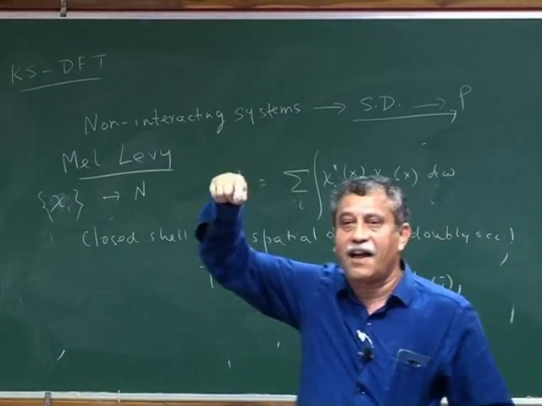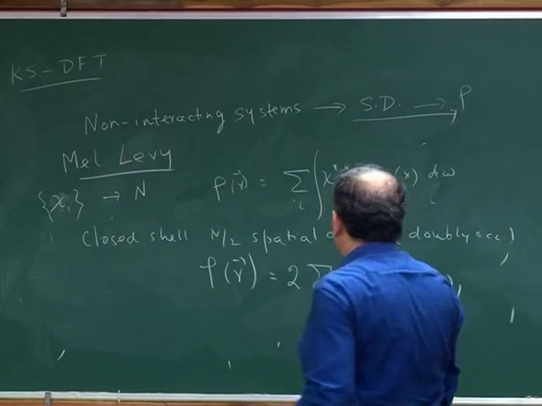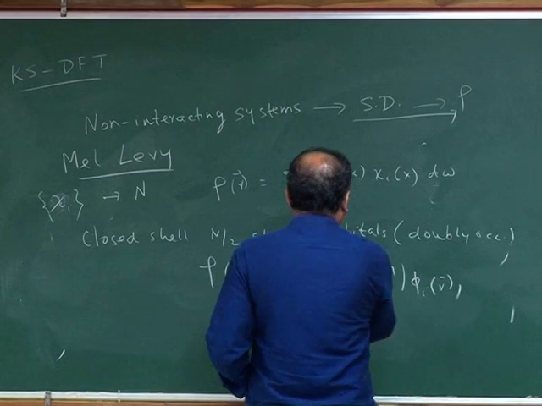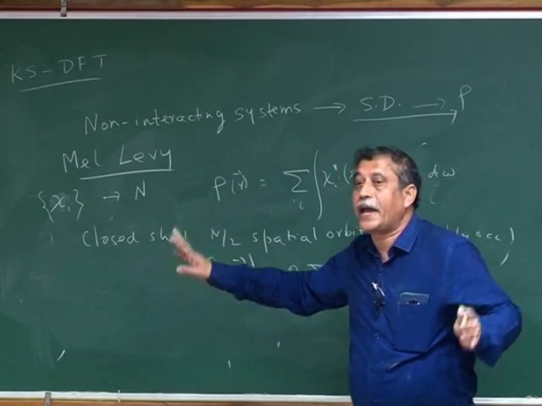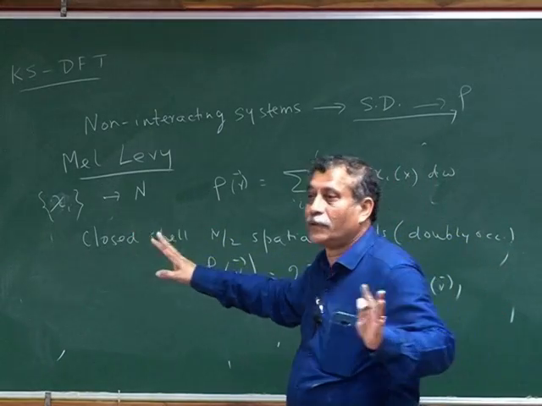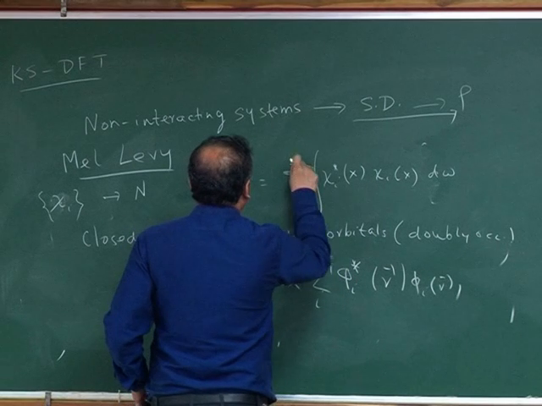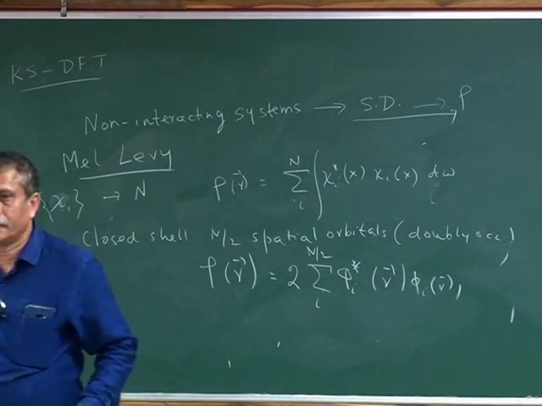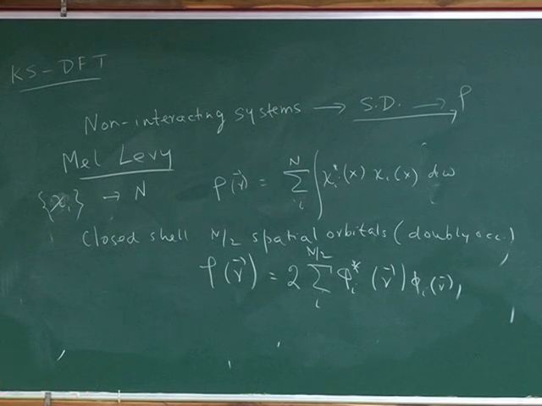From the integral of psi star psi, we're integrating over all variables, only one of them will not be integrated, so that will remain, and this sum over i will make sure that this rho integrates to n. For spatial orbitals in a closed shell, the summation will be over n by 2. For spin orbitals, it will be up to n. Whatever the occupation, you can do that, so this can be easily generalized.